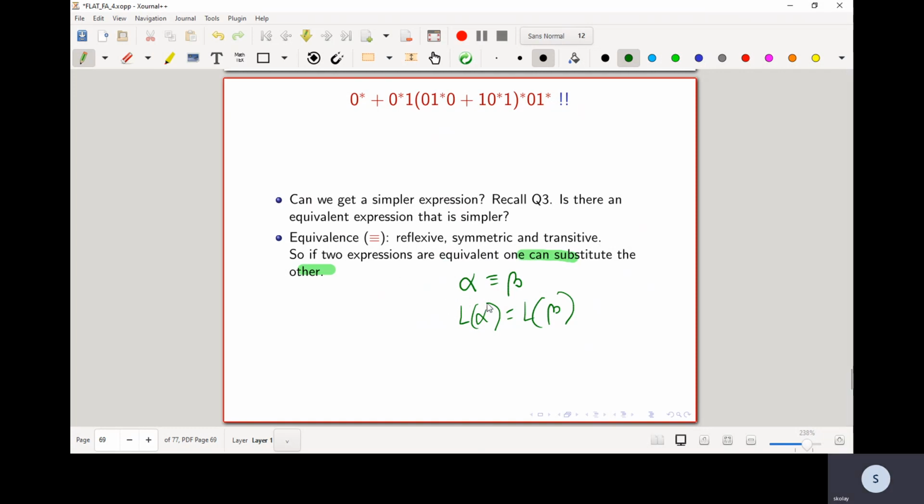If alpha and beta are equivalent, then wherever alpha appears, suppose alpha appears as a sub pattern in a larger pattern, then instead of alpha I can always substitute beta. Of course this requires a proof, but you can try to prove it on your own, or intuitively it seems like a reasonable thing to do.